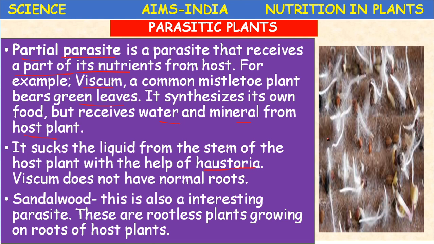Sometimes you might have seen very large trees like neem tree and banyan trees lose their total strength and dry due to the growth of these parasites. A total parasite like Cuscuta can also kill the host, but partial parasites do not kill the host. They take shelter and absorb limited water and minerals or nutrients, and they perform photosynthesis also.